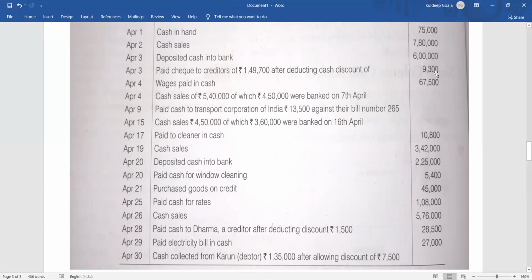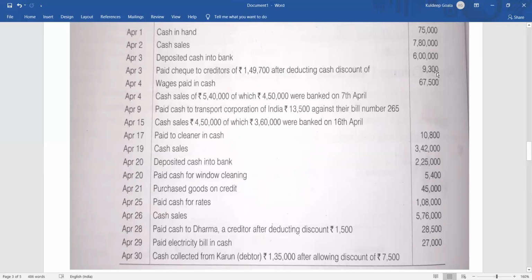We don't have a discount column, so no need to think about that. Only we'll see how much payment we are making. Okay, the journal entry of this particular transaction will appear like this. Payment made to creditors, right? So it will be creditors debit. How much was the total due amount? I'm making payment of 1,49,700 and the discount amount was 9,300.